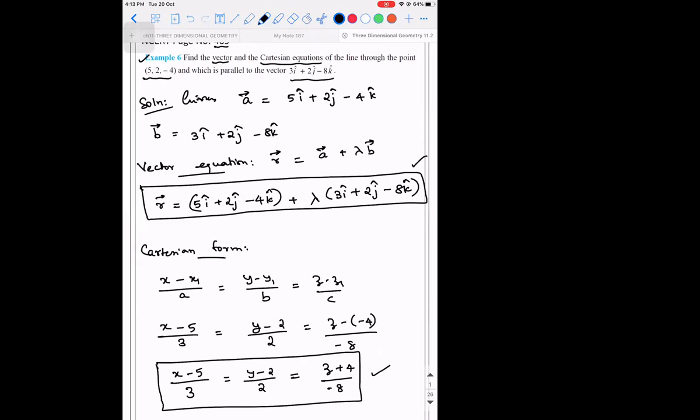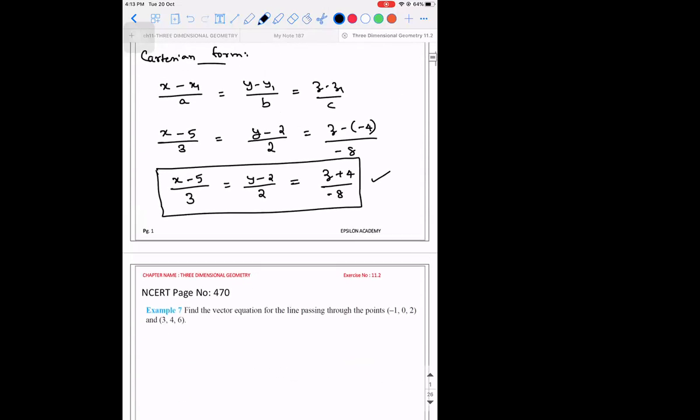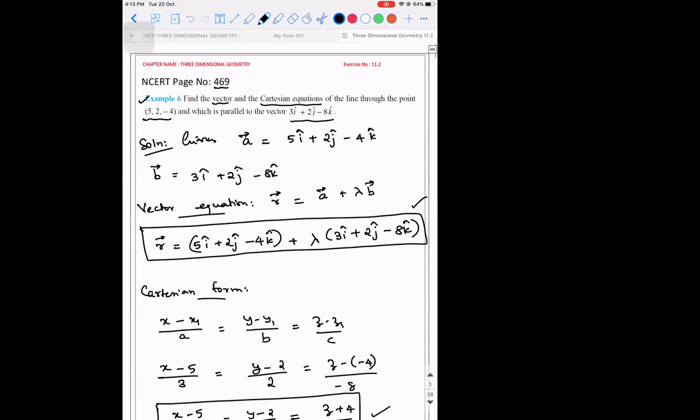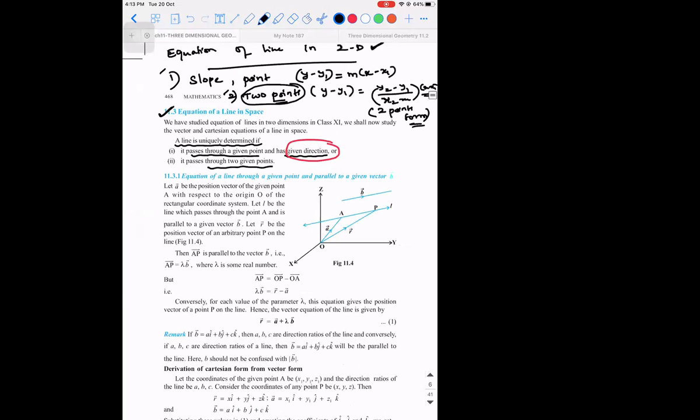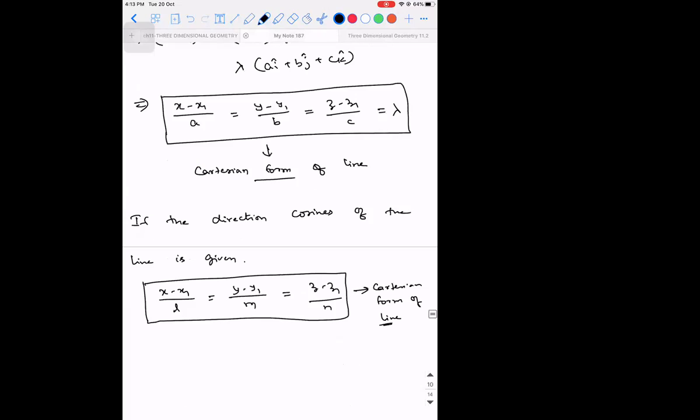Okay, so I'm moving on to the next. I hope it is clear till this step. Good. So what is the next form, guys? If two points are given to you, how are you going to write the equation?